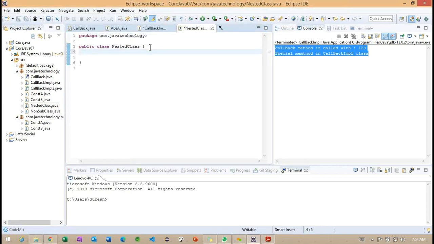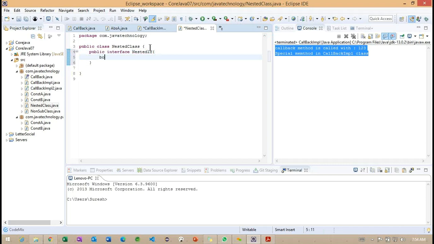Inside this particular nested class, I want to create a public interface IF, which is nothing but a nested interface.